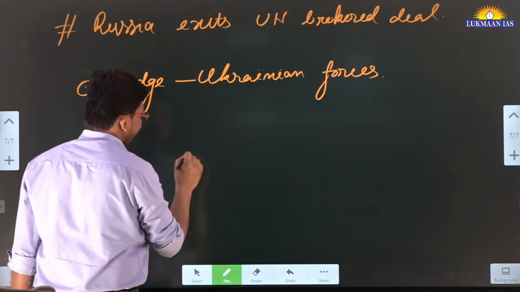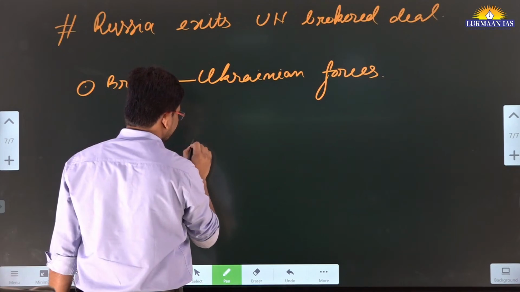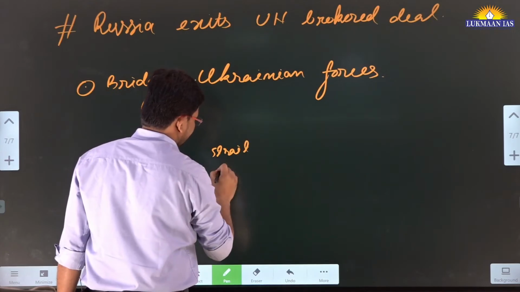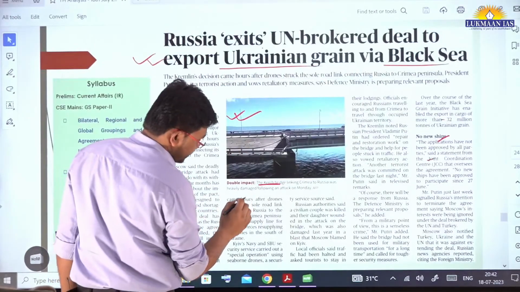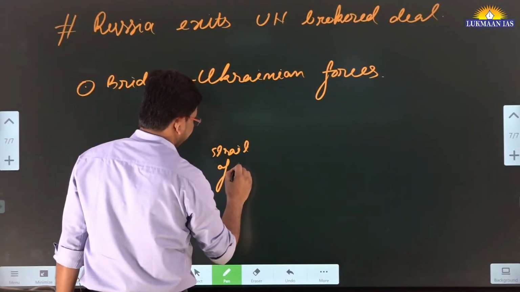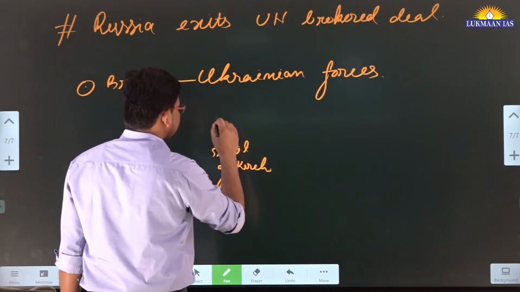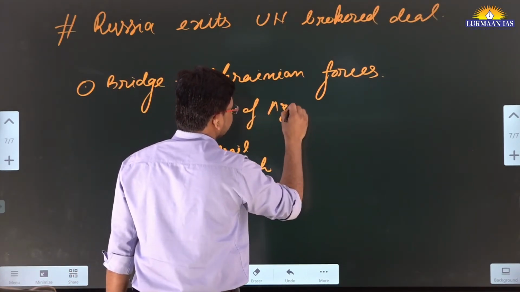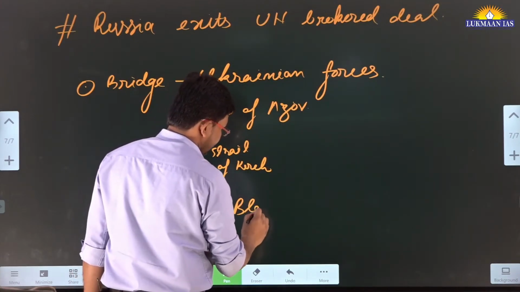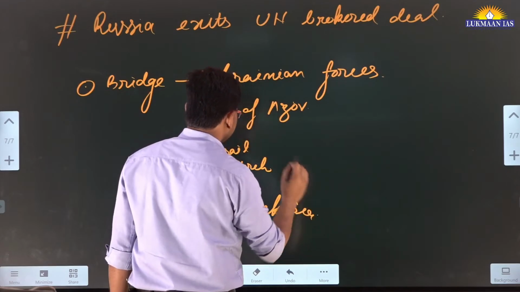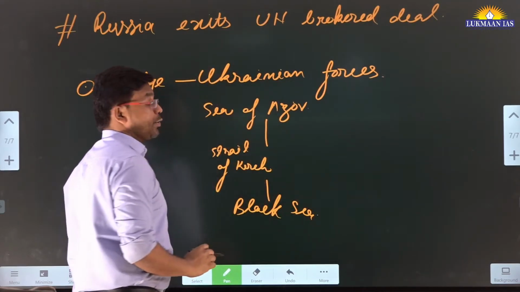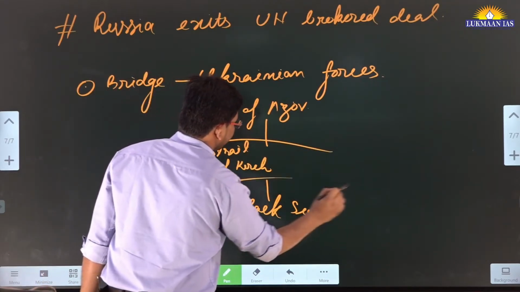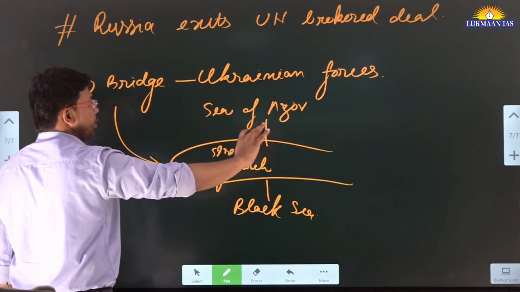This bridge used to connect, so there is a strait known as the Strait of Kerch. This Strait of Kerch used to connect the Sea of Azov and the Black Sea. There are two seas, and a strait is a narrow channel of water that connects two water bodies. And on top of this strait there was a bridge.